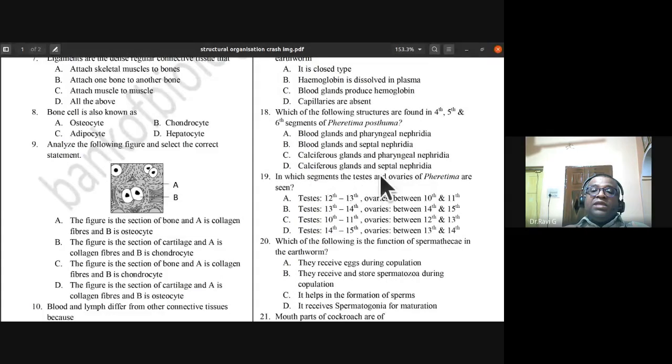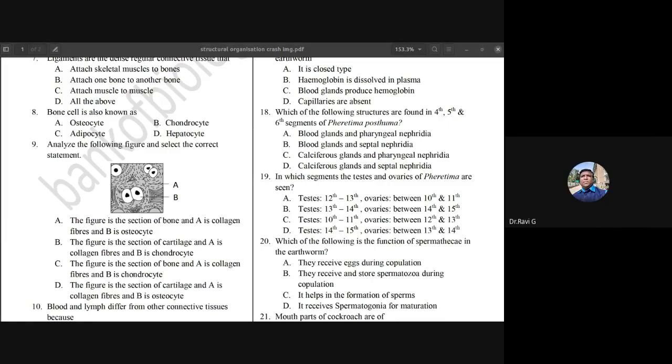In which segment are the testes and ovaries of Pheretima seen? Okay. So in which segments are they seen? So it is C, testes are noticed in the 10th to 11th. Ovaries are noticed between the 12th and 13th.